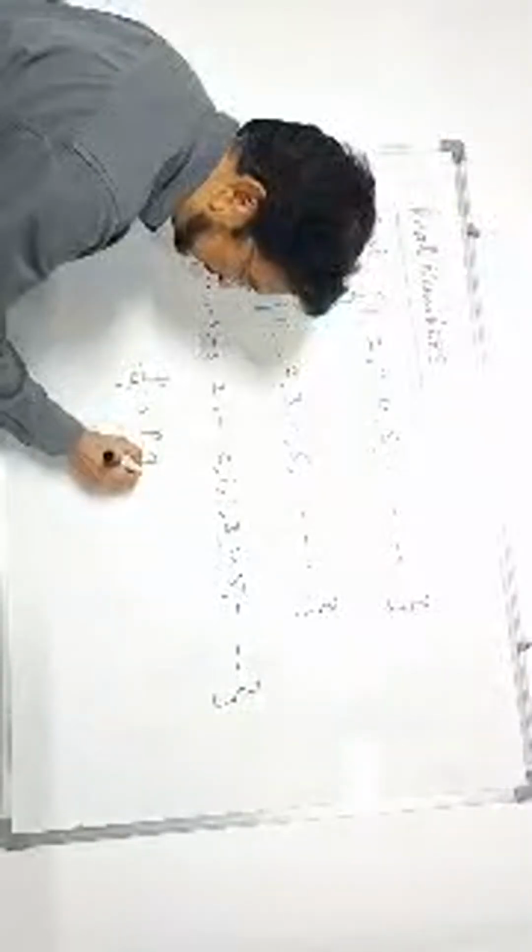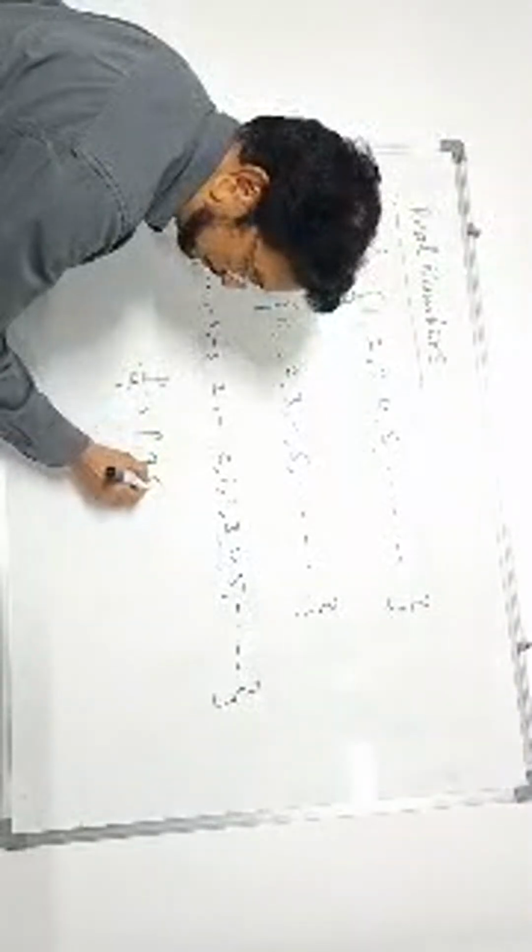Now, if I involve fractions like p by q, where p, q are integers, but denominator q should not be 0. Because if q becomes 0, p by 0 is indefinite. Division by 0 is not defined. We cannot define the division by 0.